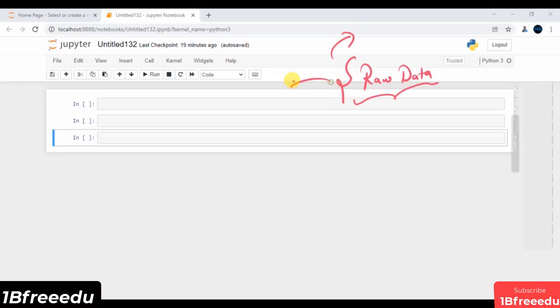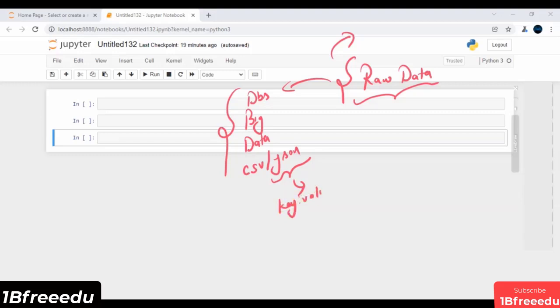In the real world, this data can be in some databases. This data can be in some big data sources. This data can be in some data warehouses. There are lots of places where you can store this data. Or this data can also be in CSV format, or it can be in JSON format. In the real world, this JSON format is extremely used. JSON is all about having data in the form of key value pairs. JSON is extremely simple. You will laugh at it. So typically, these are 4 places where you can think of storing your data.